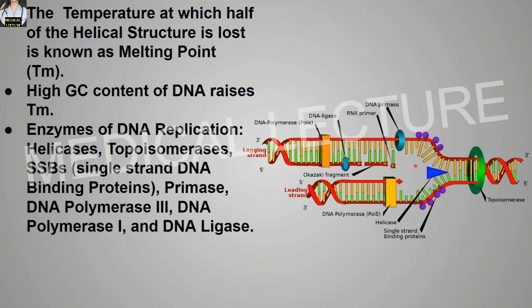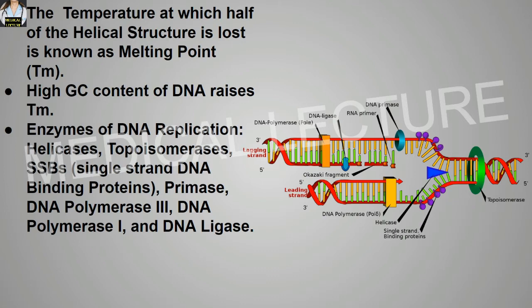Next is the DNA primase. The function of the DNA primase is to provide a starting point of RNA, or we can say DNA, for the DNA polymerase. So this DNA primase provides a starting point of RNA or DNA for the DNA polymerase to begin synthesis of the new DNA strands.